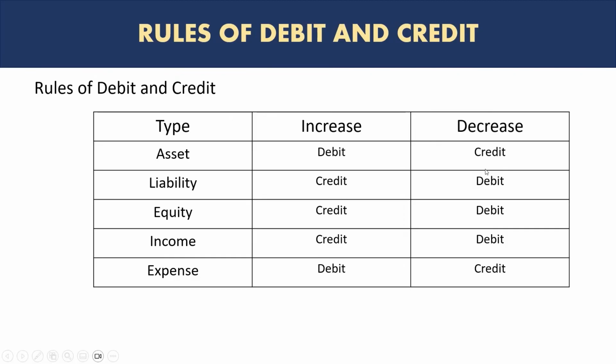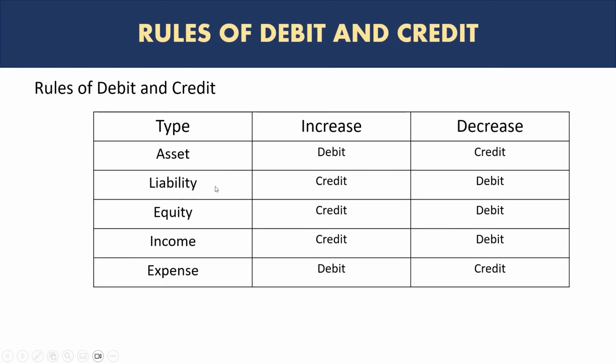Okay, so in the previous example, we saw that when we purchased a computer, there was an increase in our computer assets. So let's say the restaurant already had one computer and they purchased another one. So now they have two. So that's an increase in asset. On the other hand, we saw cash being decreased. So when we paid out cash for electricity, we paid out cash for the computer. In those cases, we have a decrease in cash. So let's say if the company already had $2,000 and they paid $1,000 for the computer, now the balance has decreased by 1,000, and that decrease of 1,000 is recorded as a credit to the asset.